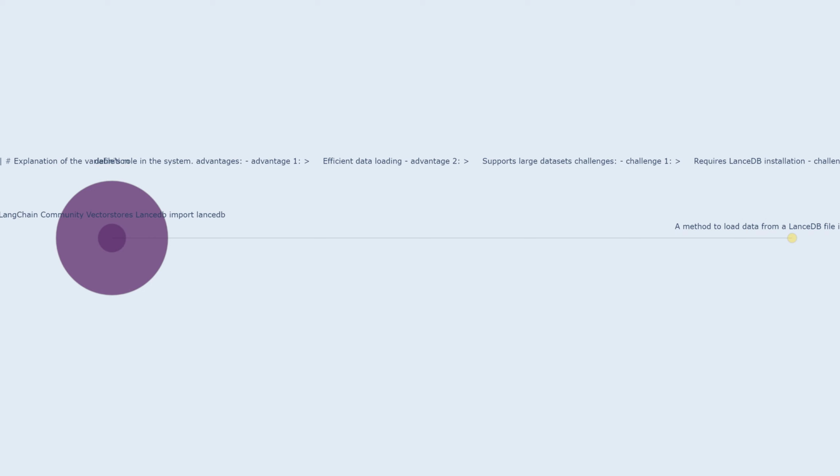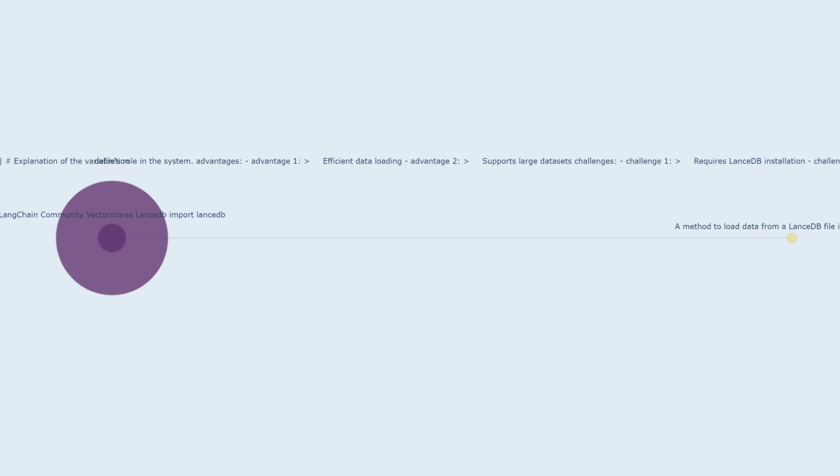Component 2. Vector stores are databases that store and retrieve data based on semantic similarity. They are commonly used in applications that involve natural language understanding, search, and recommendation. Vector stores represent data points as vectors in a high-dimensional space, where similar data points are close to each other.